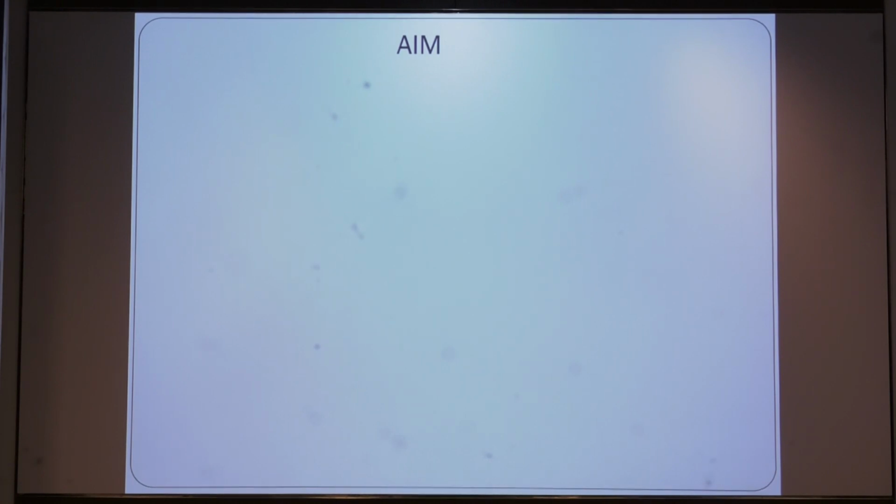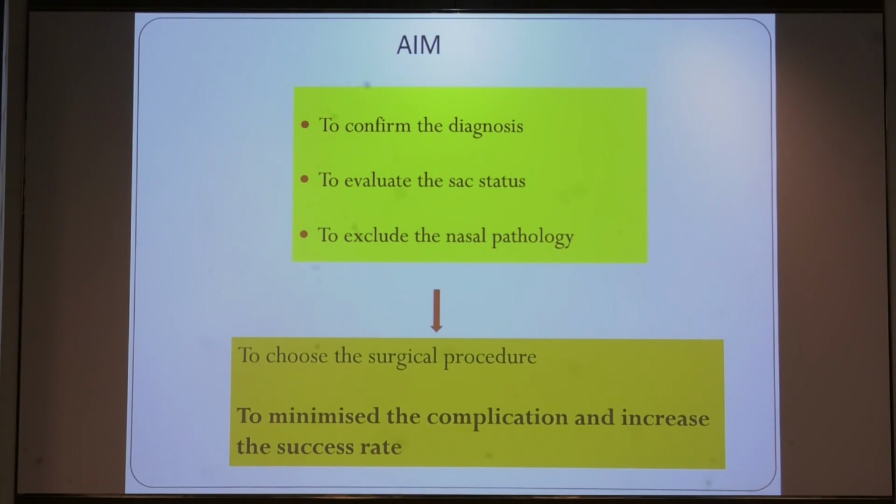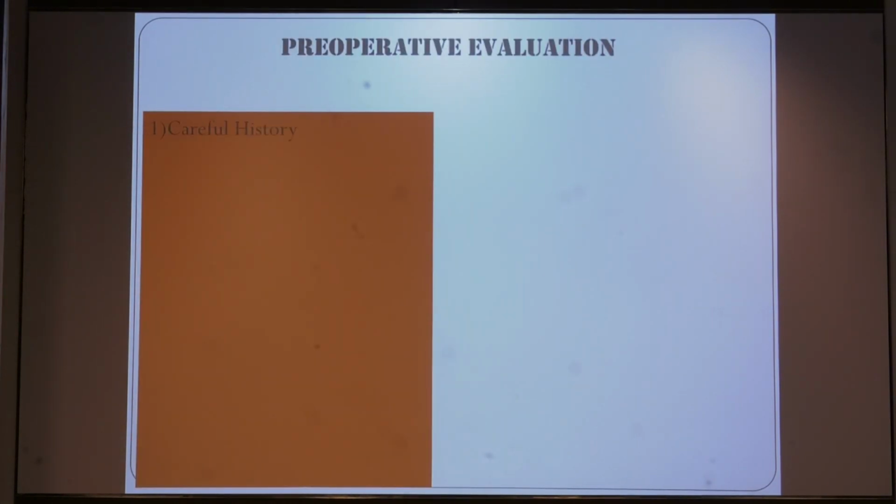The main aim of diagnosis is first to confirm the diagnosis, then to evaluate the status of the sac, and to exclude any nasal pathology, so that we can plan the surgical procedure to minimize complications and increase the success rate of DCR. For the evaluation, we have to take a proper, careful history. History is very important for the diagnosis of any kind of disease.